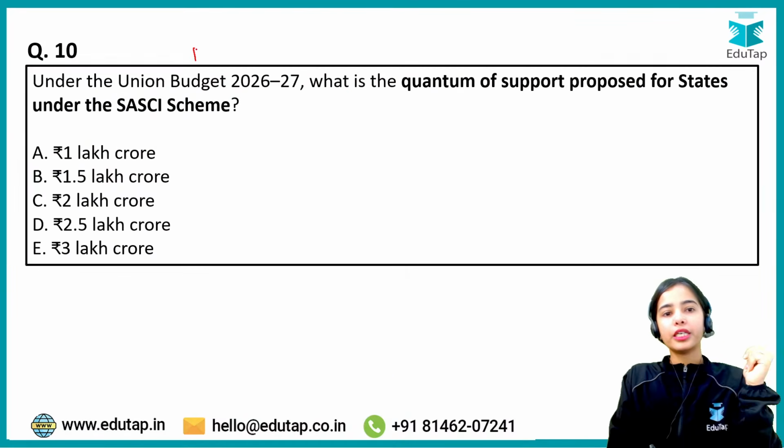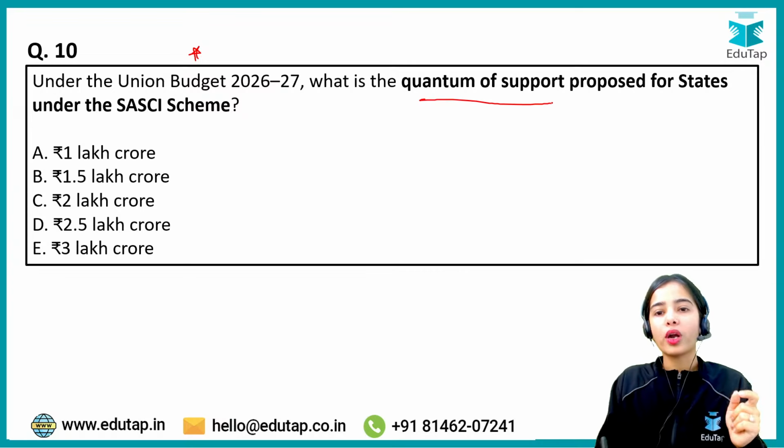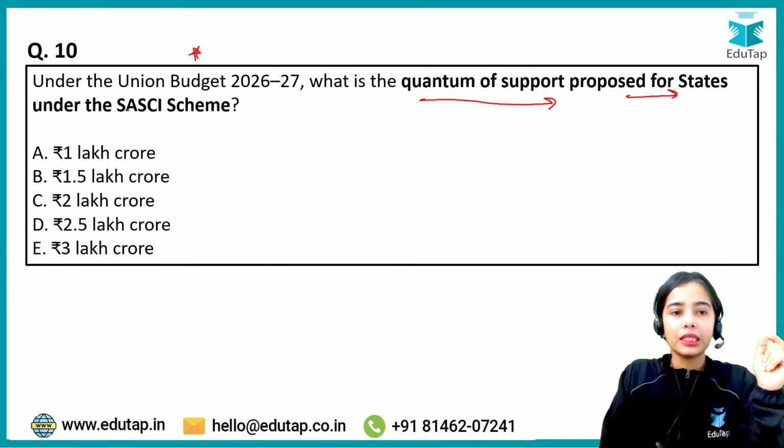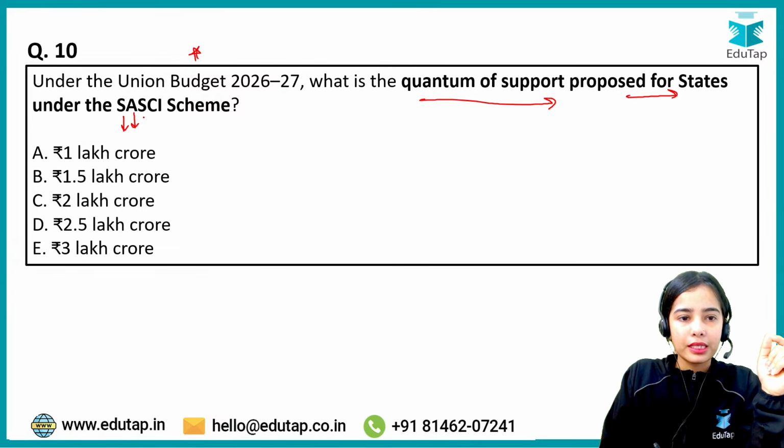Next, under the Union Budget 2026-27, what is the quantum of support proposed for states under the special assistance to the states for capital investment scheme?